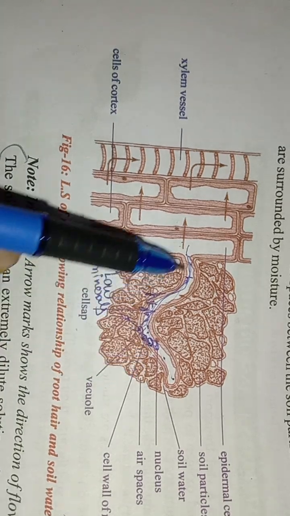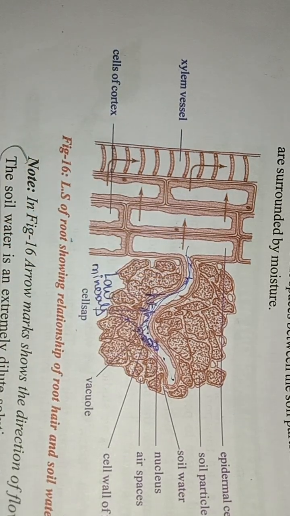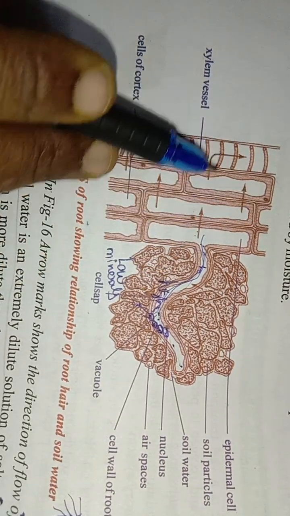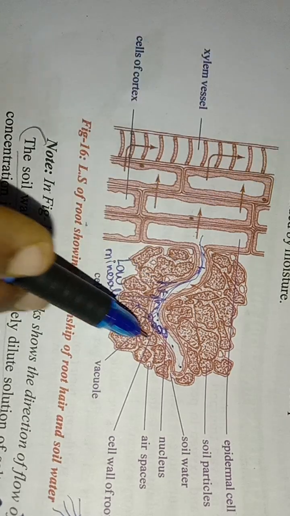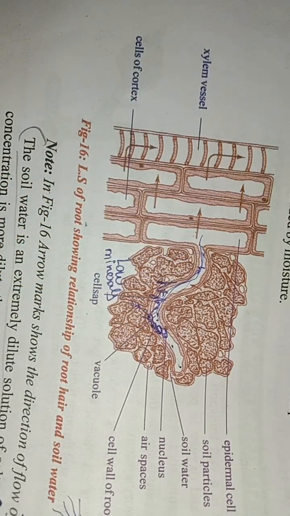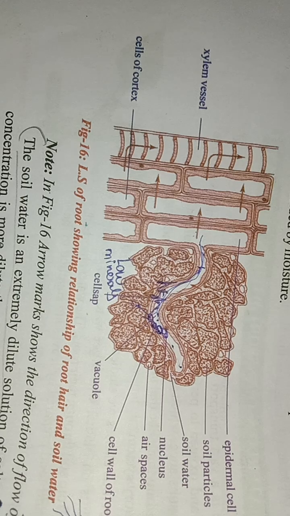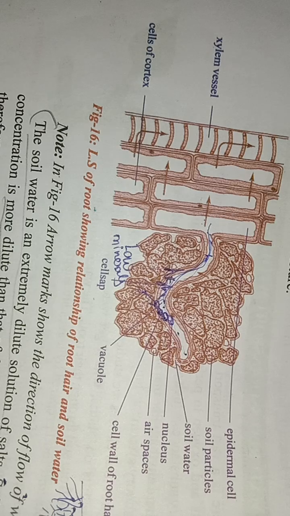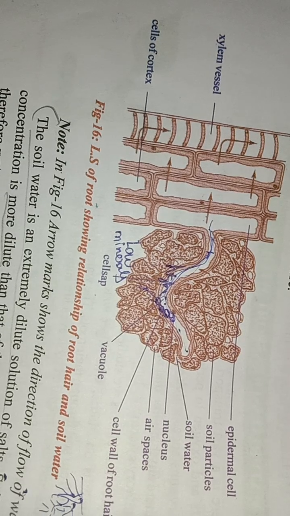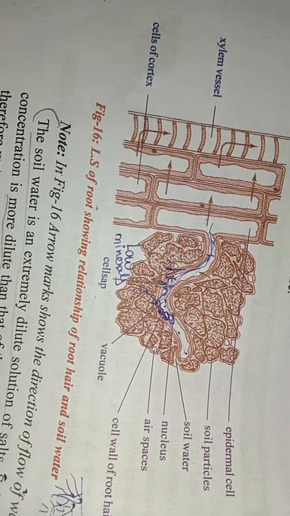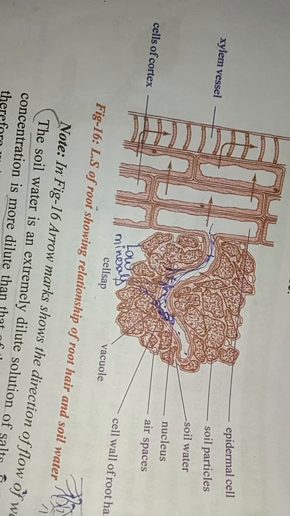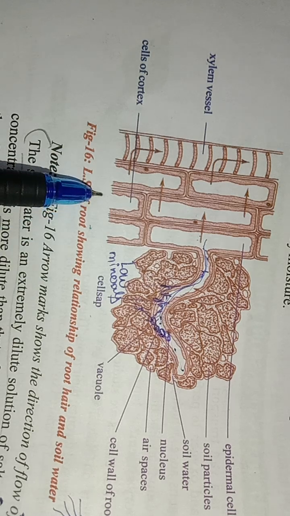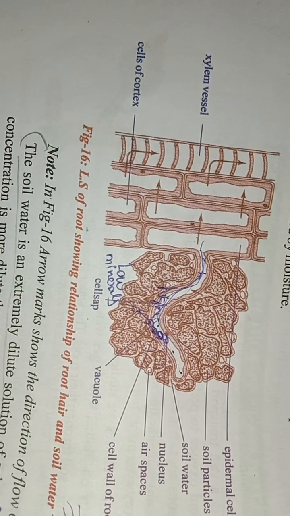This is a continuous process, with water coming from the cells into the xylem. When pressure in the xylem vessels develops which forces the water upwards, this pressure is known as root pressure. Whenever you are asked to explain root pressure, you have to write about this topic.